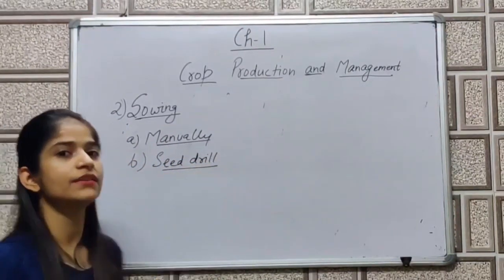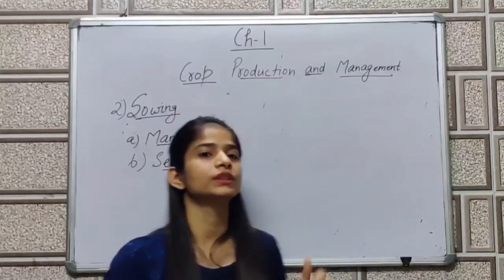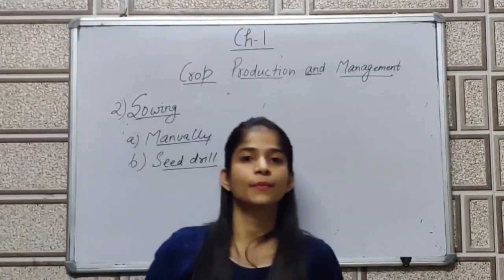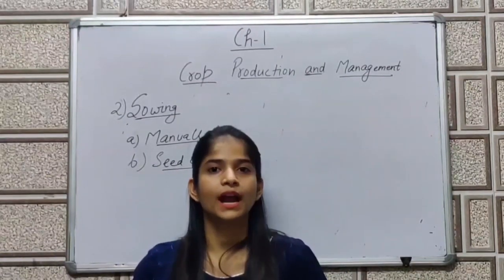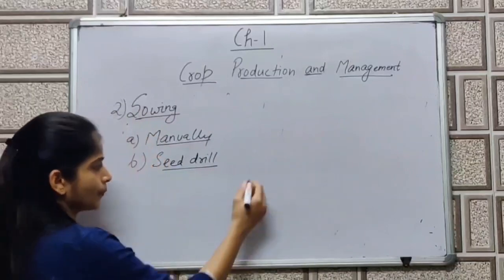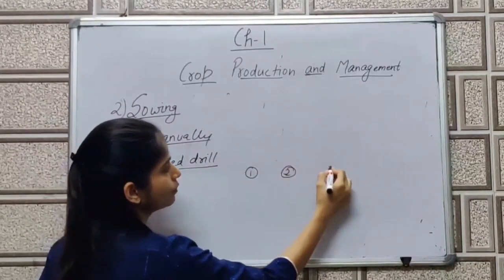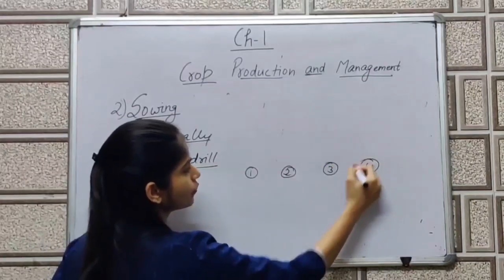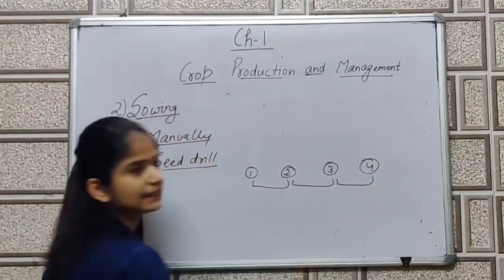In the case of the seed drill method, the seeds are poured with the help of this drill, in which the seeds will be sown into the soil at a particular distance. Like if I say seed 1, seed 2, 3, 4, they will be sown at a particular distance.